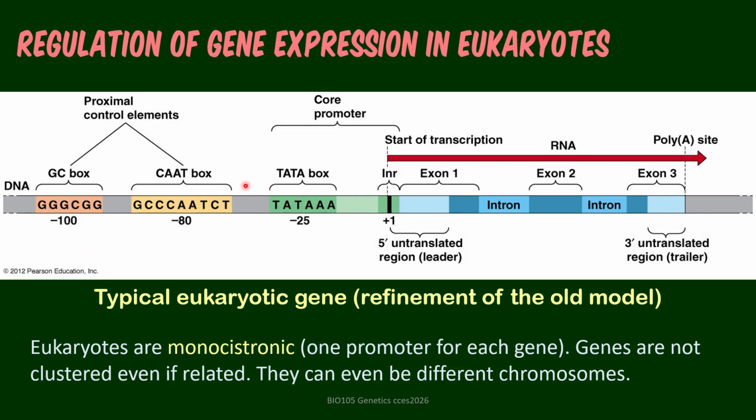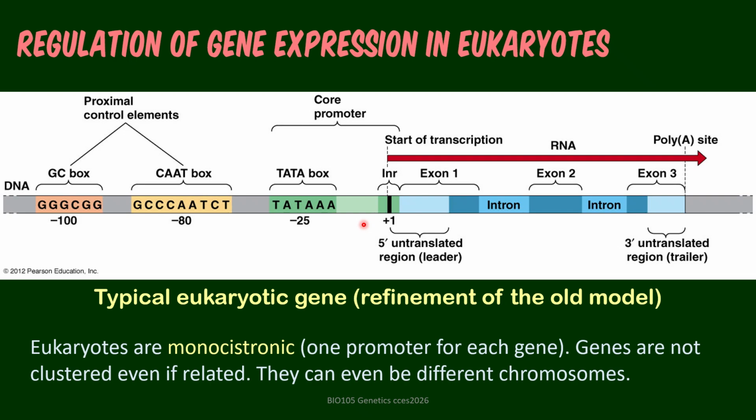You have there several sequences, just part of the promoter, and then you have the start of transcription. Take note that eukaryotes are monocistronic. There is only one promoter for each gene. So this is considered one gene, so one promoter.